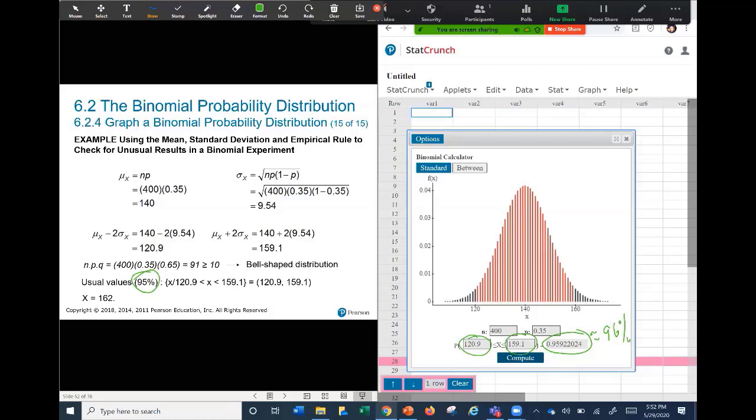The center is, can you see? The center is exactly 140, my expected value. When I select one sample, the sample could be located approximately here, close to 140. Most of them are located here. Few samples are located in this tail and this tail. For that reason, these samples are unusual.